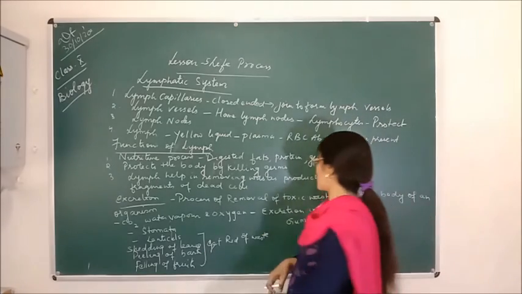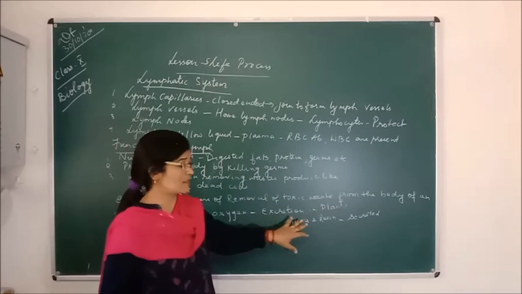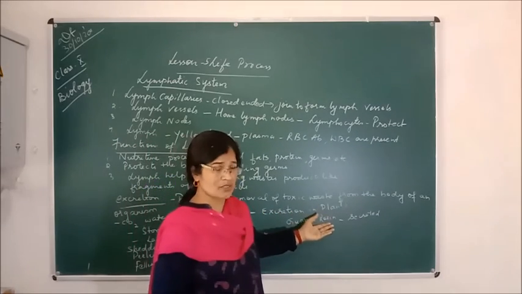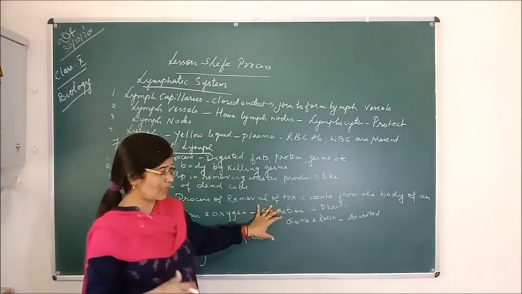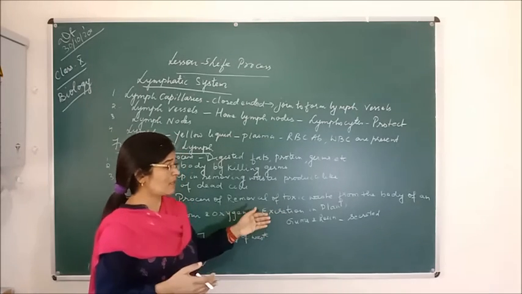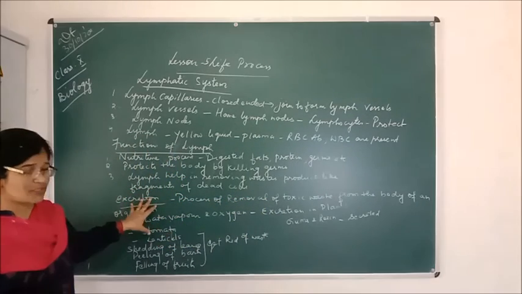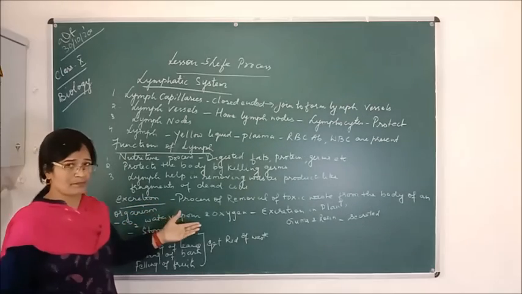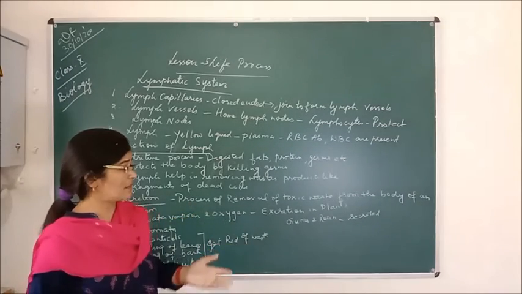Not only these, plants also secrete some substances in the form of gums and resins. So gums and resins are also, we can say, excretory products of the plants, or we can say they are secretory products because they are secreted. They are not eliminated from the body, but they are secreted in the body parts of the plants. So this is all about the different waste products which are excreted in plants, as well as the processes by which the waste is either excreted from the body or secreted in the body.